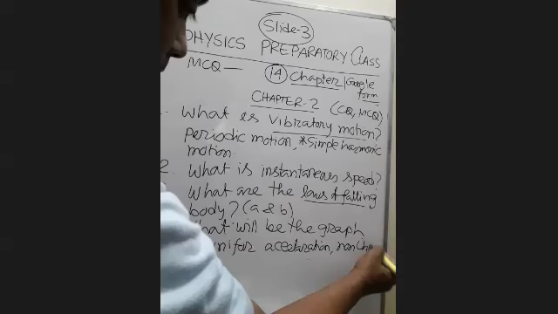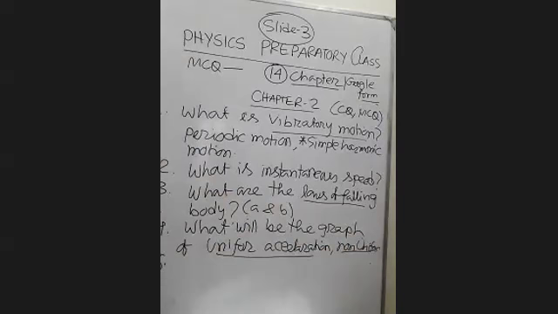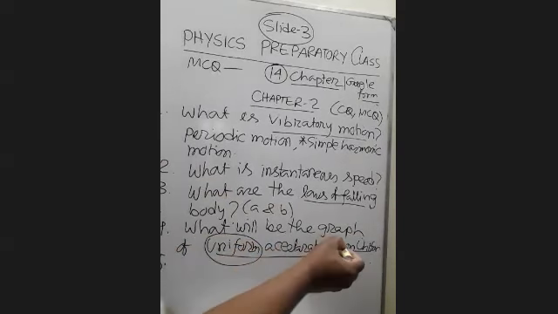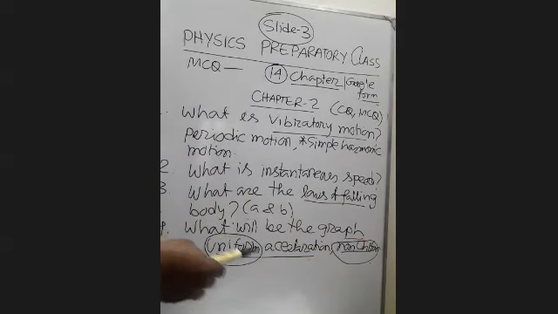If you know uniform acceleration and non-uniform acceleration, you can also know about uniform velocity and non-uniform velocity. Actually, you will learn about the uniform and non-uniform graphs, and whatever the wording beside it, it will not be a problem for you.